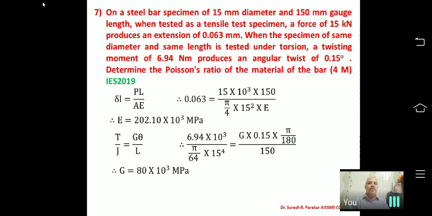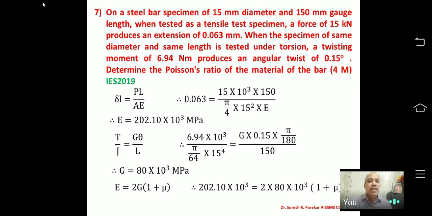And this will give you the value of G. Now I know the value of E, I know the value of G, and I know the relation between E and G, which is E equal to 2G in bracket 1 plus mu. If I substitute it, then I will get this value of mu, which will be equal to 0.263. So this was taken from 2019.